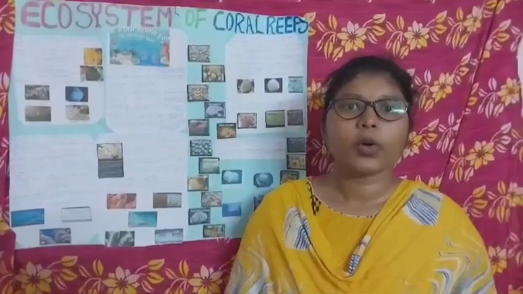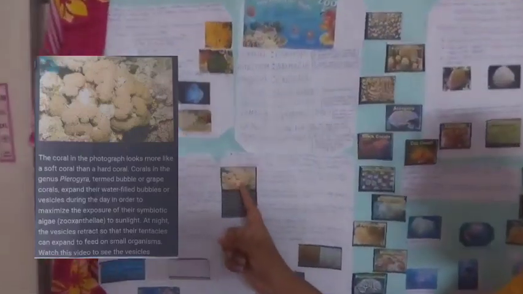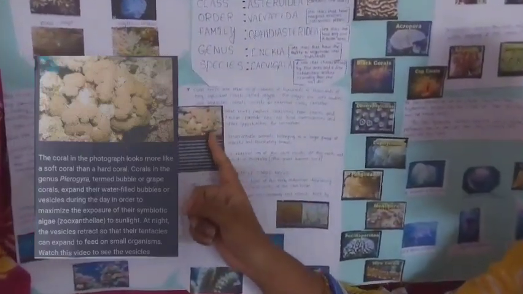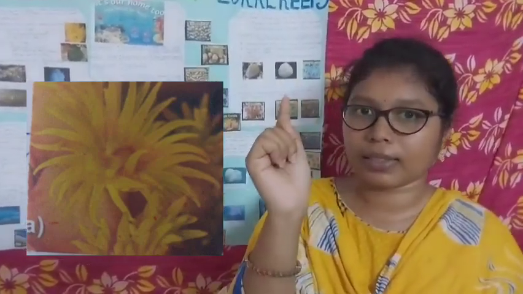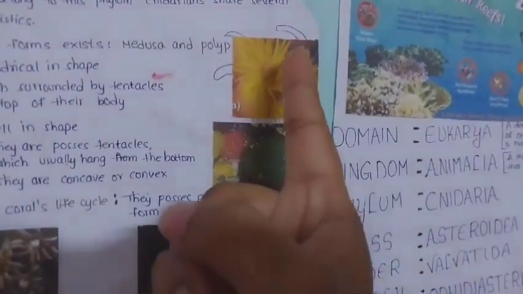Next we have to know about corals. What are corals? Corals are made up of hundreds to thousands of tiny individual corals called polyps. Polyps are soft and cylindrical in nature. First, look here, these are the polyps. Most of the corals belong to the polyp form. These are the tentacles. The mouth is surrounded by the tentacles on the body surface.